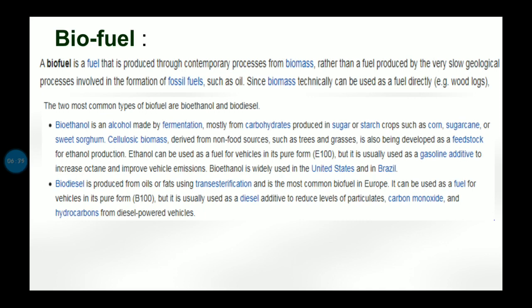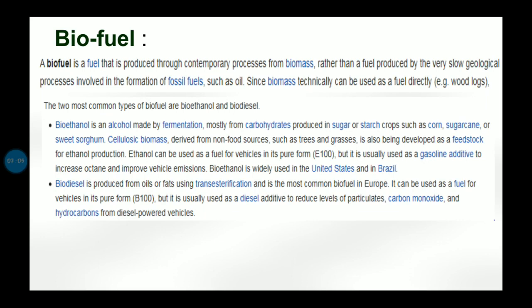Now, what is biofuel? First of all, biofuel is a fuel that is produced through a contemporary process from biomass, rather than a fuel produced by a very slow geological process involved in the formation of fossil fuels such as oil. Biomass can technically be used as fuel directly, for example wood logs. Now, the two most important types of biofuels are bioethanol and biodiesel.